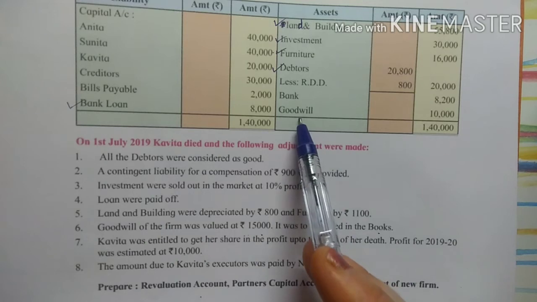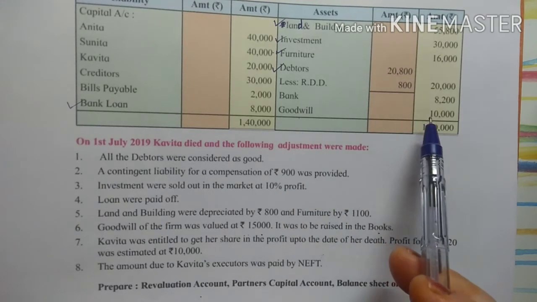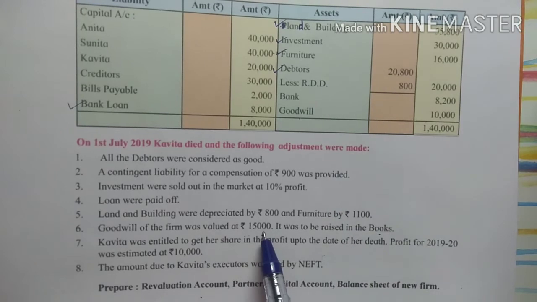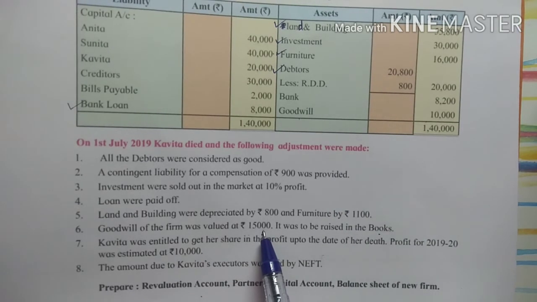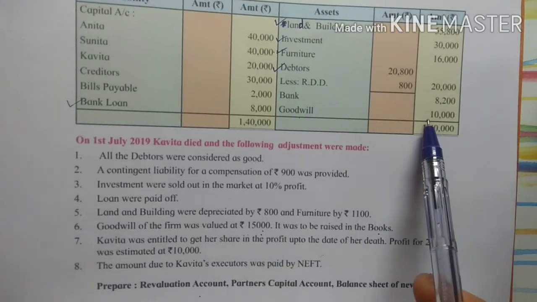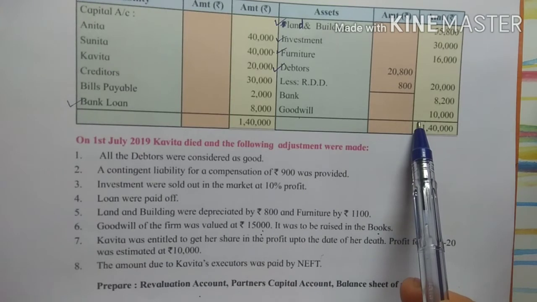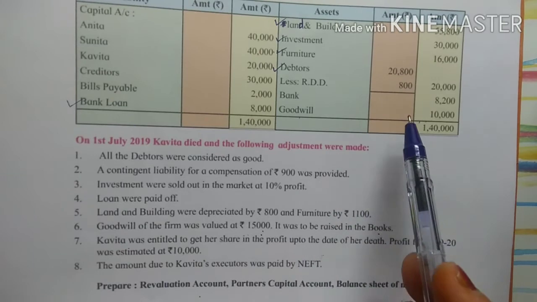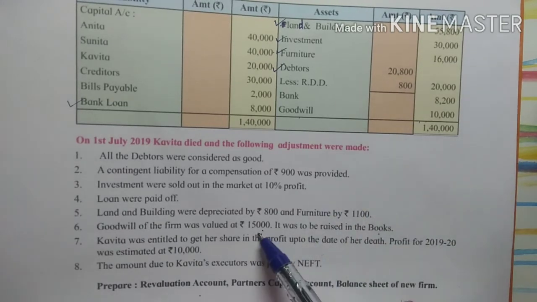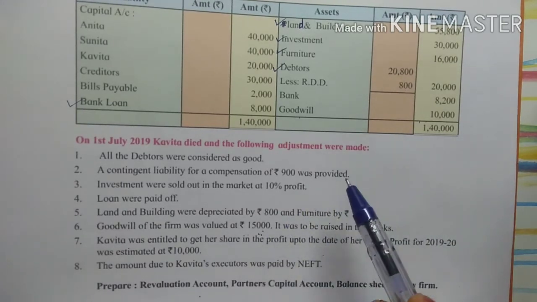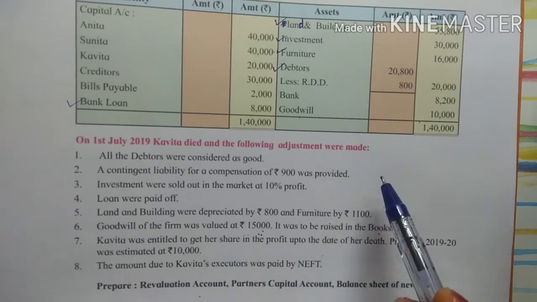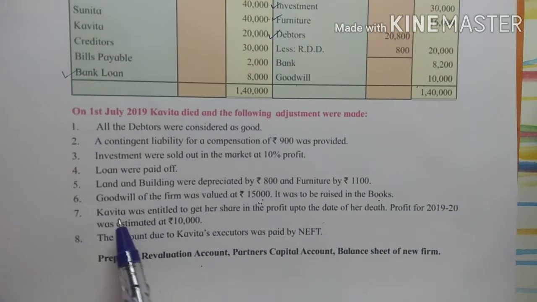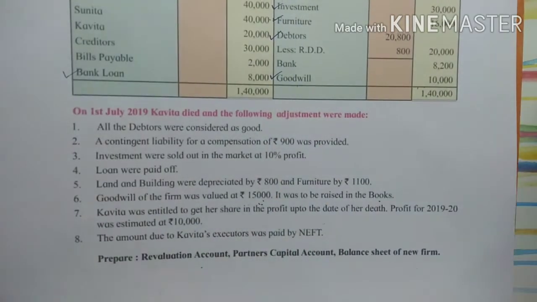So now see, goodwill is here. It already appears in the balance sheet. That is 10,000, and here it is 15,000, right? So already in the books of the firm goodwill is there, and the difference between them, goodwill is increasing. It was 10,000 earlier, now it is becoming 15,000, so goodwill is increasing by 5,000. So in death what we will do in such a case, we will see while doing the adjustment. So we will put a tick mark on goodwill also.